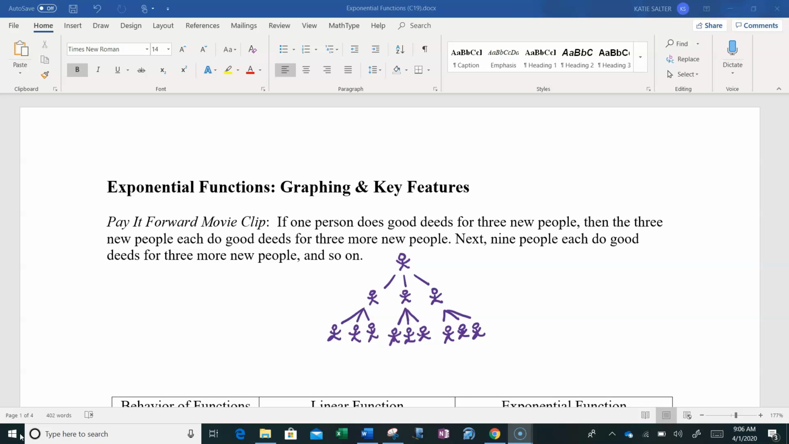So going back to this movie clip that we just watched, we can see that he starts out as just one person, and he decides to do a good deed for 3 new people. But in return, those 3 people have to do good deeds for 3 more people. And you can kind of see how this starts to multiply out. You've got 1 person, then 3 people, then 9 people. And if you think about it, how many people do you think would be in the next round of good deeds? And this brings us into exponential functions.